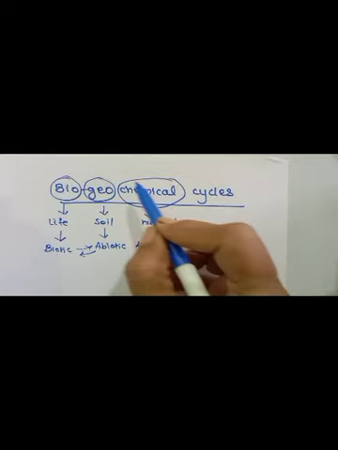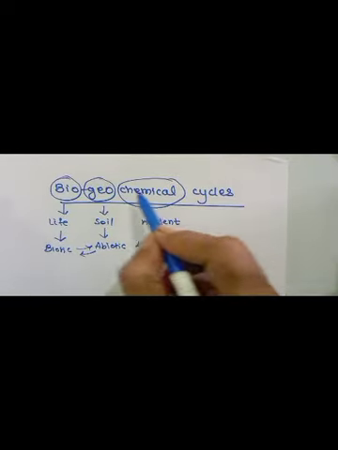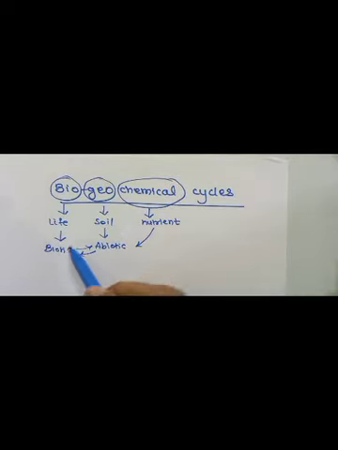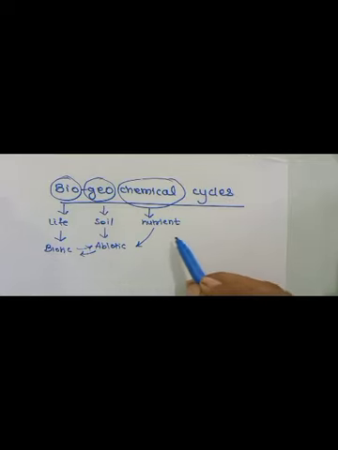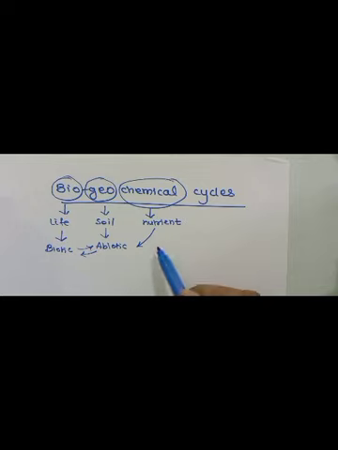Now this flow of nutrients within an ecosystem is called the biogeochemical cycle. Nutrients are necessary for the growth of organisms, and they are continuously transferred from biotic to abiotic and abiotic to biotic factors within an ecosystem. This cycle operates continuously through the medium of the biosphere.